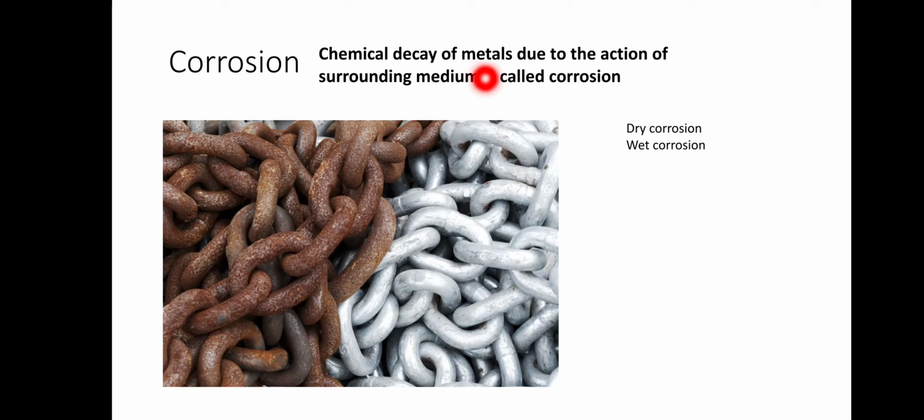Chemical decay of metals due to the action of a surrounding medium is called corrosion. The surrounding medium is the atmosphere, which contains oxides and moisture. There are two types of corrosion: dry corrosion and wet corrosion.